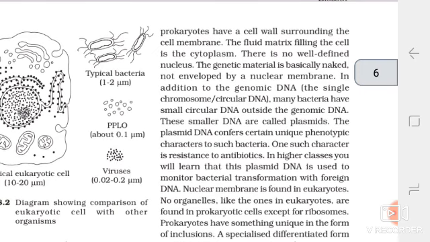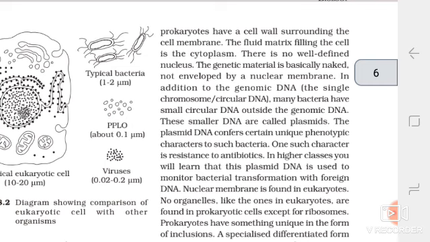Many bacteria have a small circular DNA outside the genomic DNA. These smaller DNA are called plasmids. The plasmid DNA confers certain unique phenotypic characters to such bacteria. One such character is resistance to antibiotics. In higher classes, you will learn that this plasmid DNA is used to monitor bacterial transformation with foreign DNA.